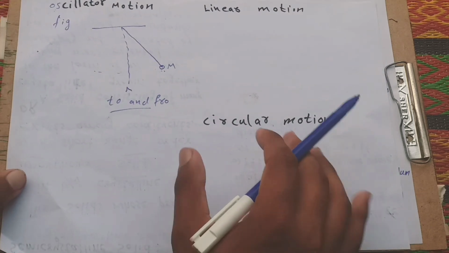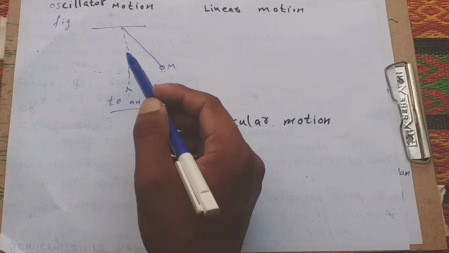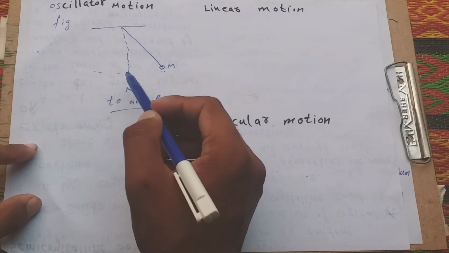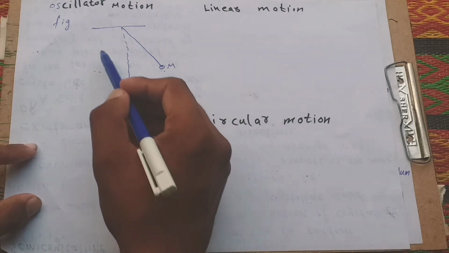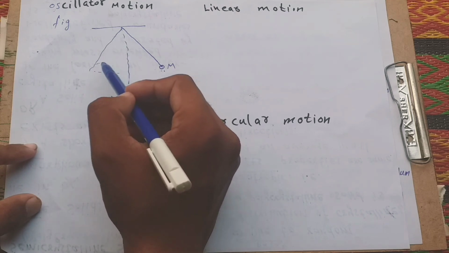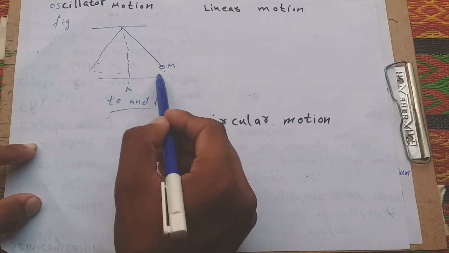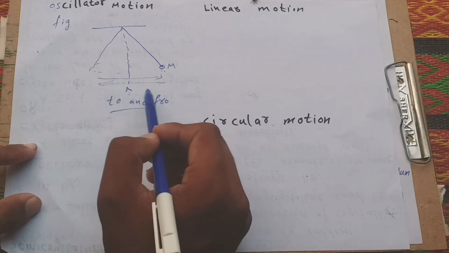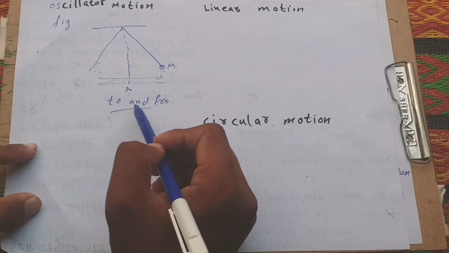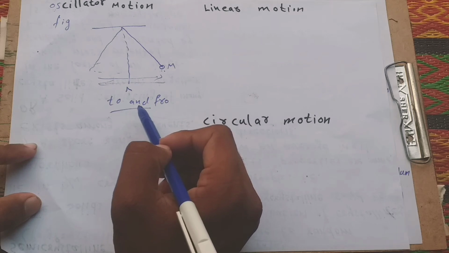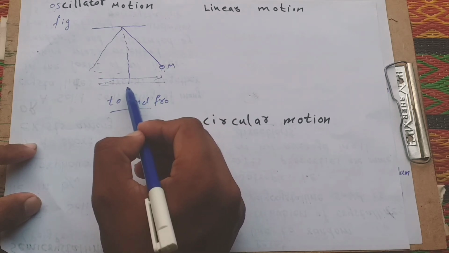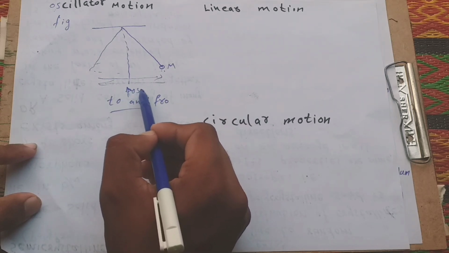Another way we also define oscillatory motion is as to and fro motion, which means oscillating this side then this side. This motion is called to and fro motion. For motion of an object, this is the mean position.